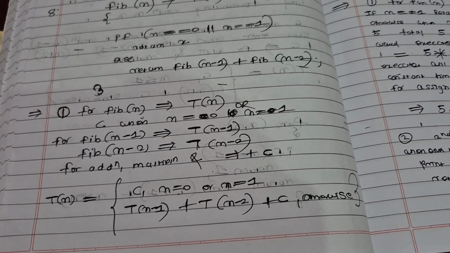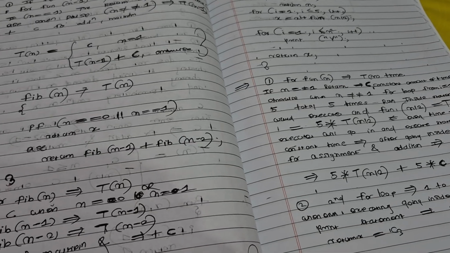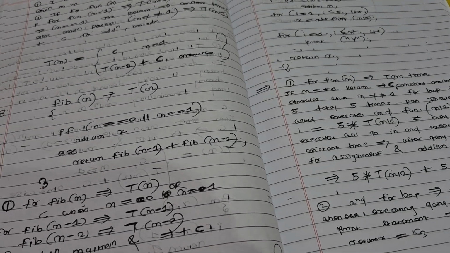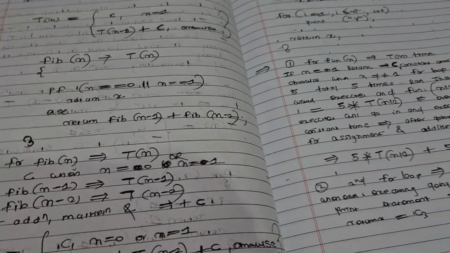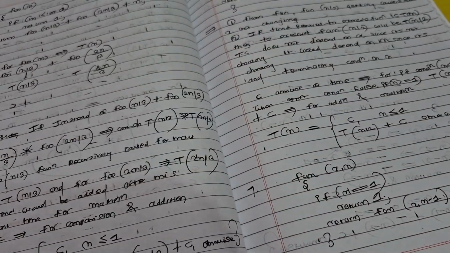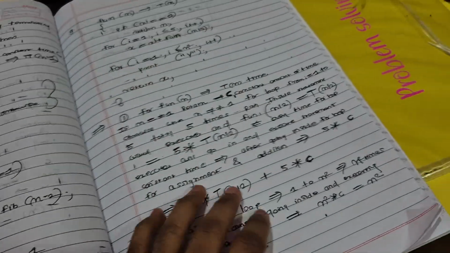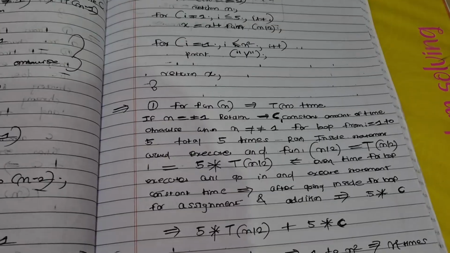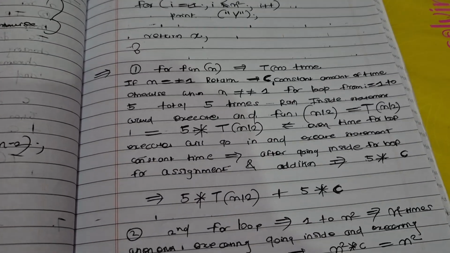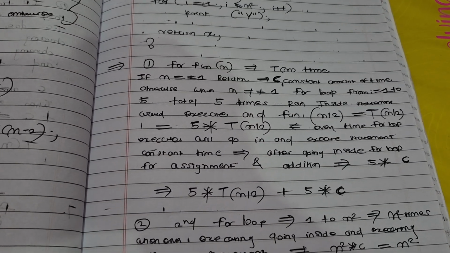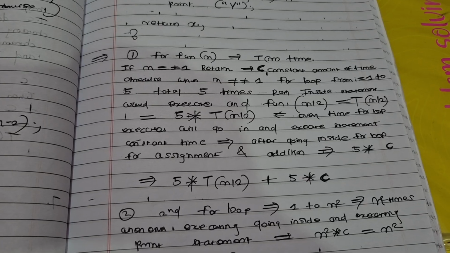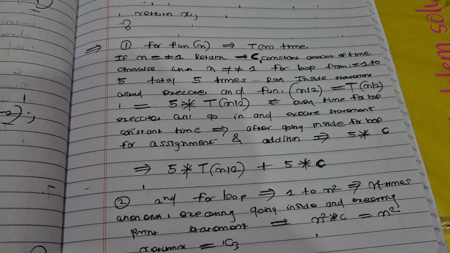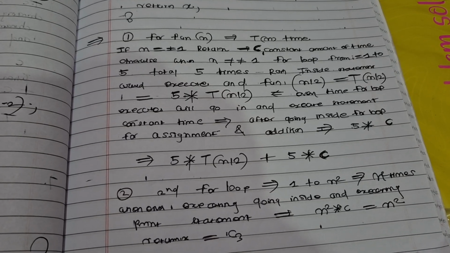I think all these examples were there for the recurrence relation. We use the equation because the tree is not feasible. I think I've repeated myself. So this is for the algorithm topic that I've covered. You can see I've written each and every line explanation. That's why it takes a lot of time, but it's fine. Understanding is also important, so I have done that.